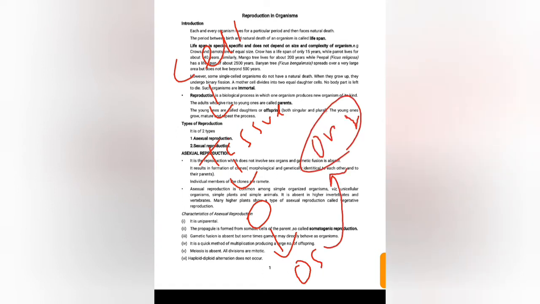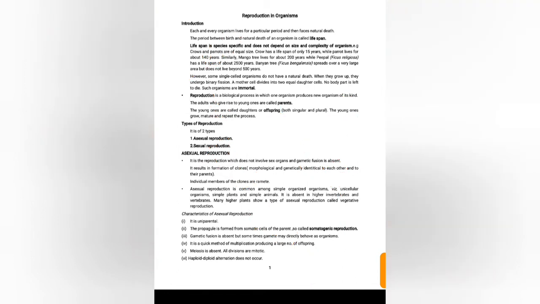Each and every organism has a particular period from birth to death, and this period from birth to death is called lifespan. And lifespan doesn't depend upon any size or complexity of organisms. It varies from organism to organism.